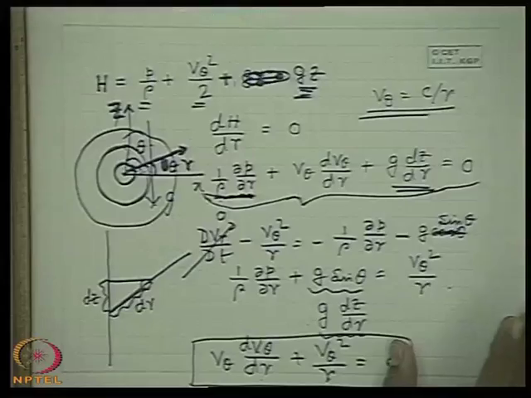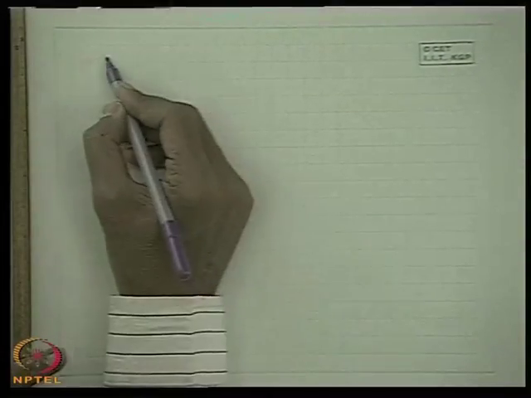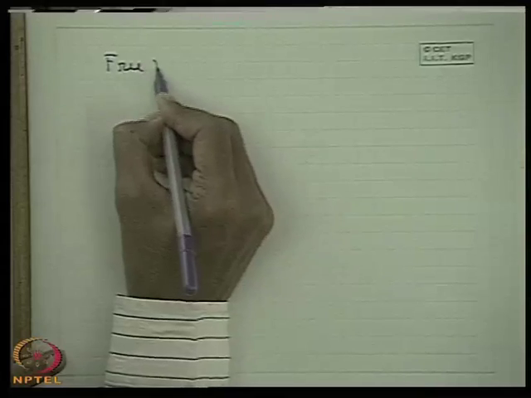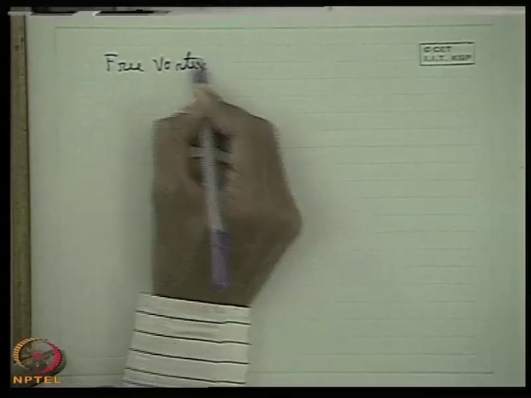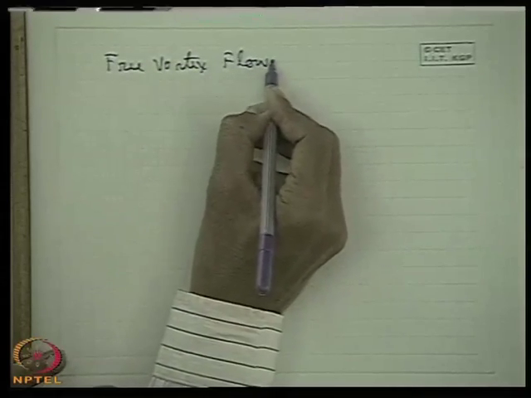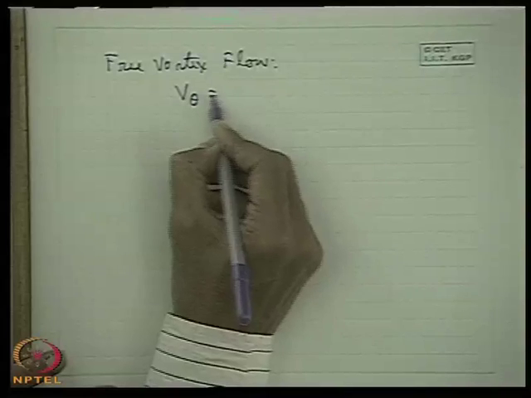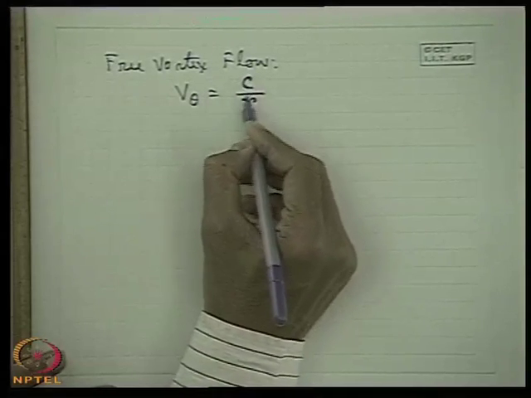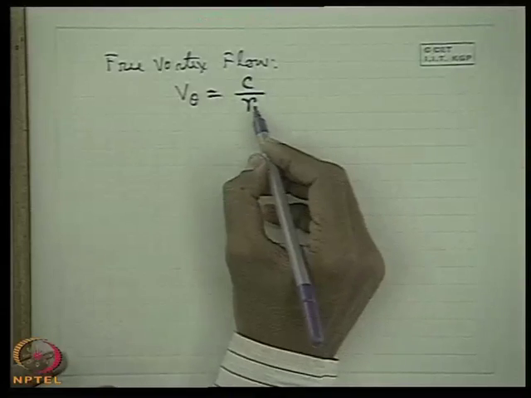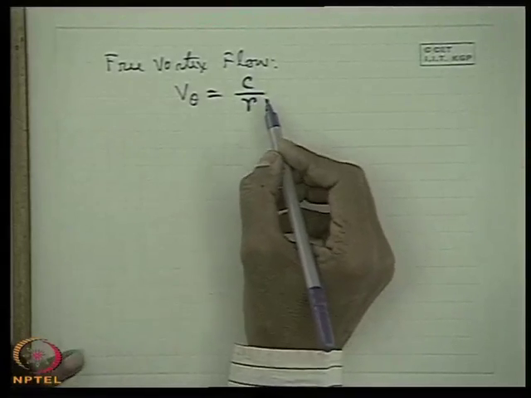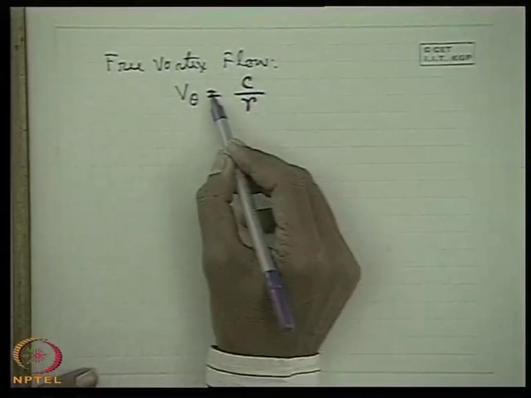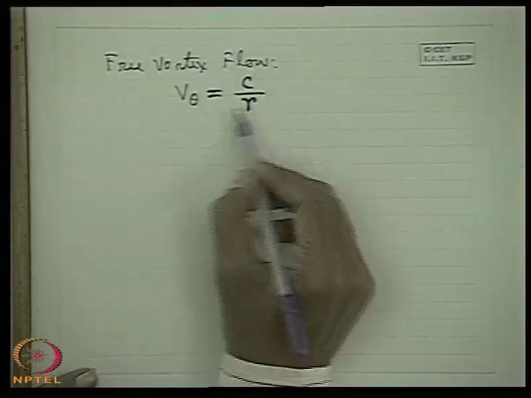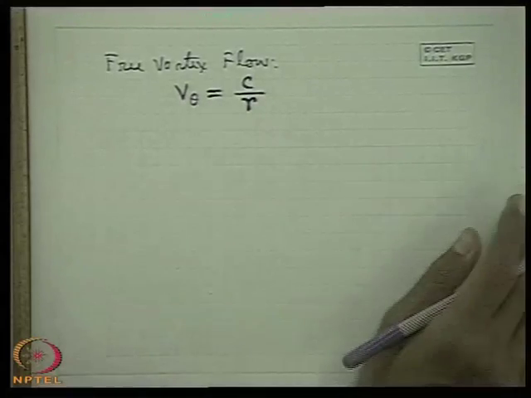So either from the irrotationality condition or from total mechanical energy being constant in the entire flow field, we get the free vortex flow equation, where there is only a tangential velocity component. It is a function of radial location only and satisfies v theta equals c by r. That means it is an inverse function of the radial distance from the origin.